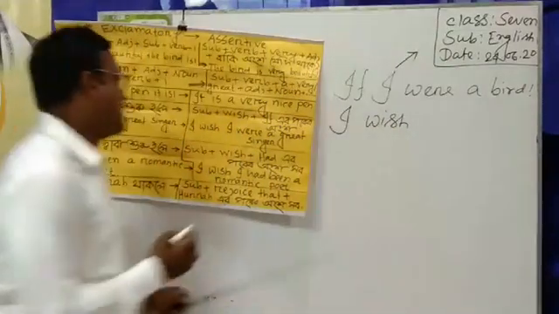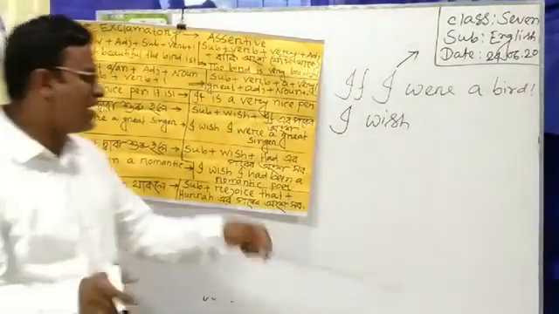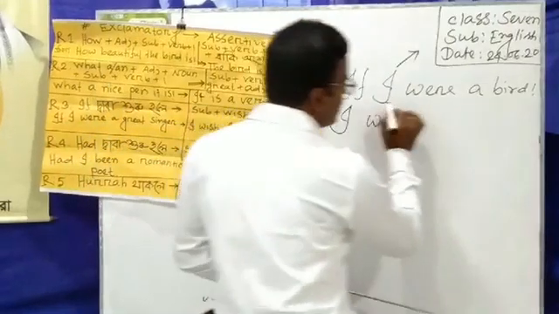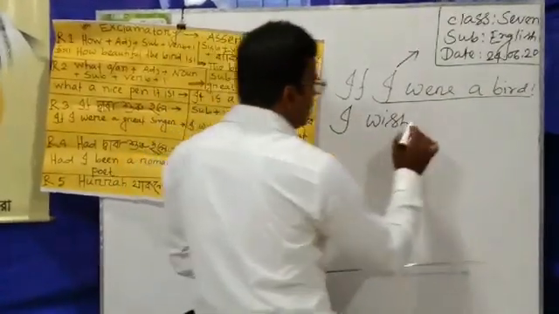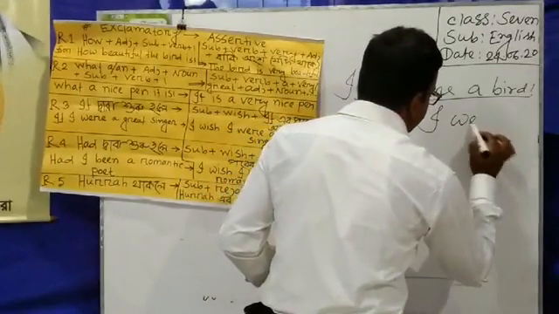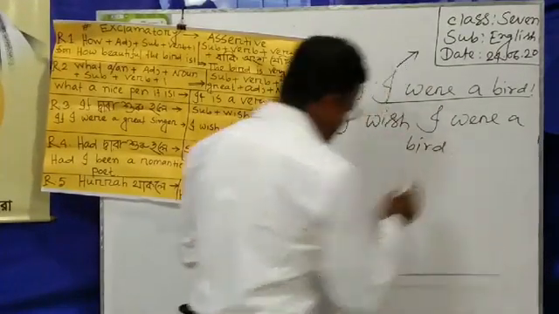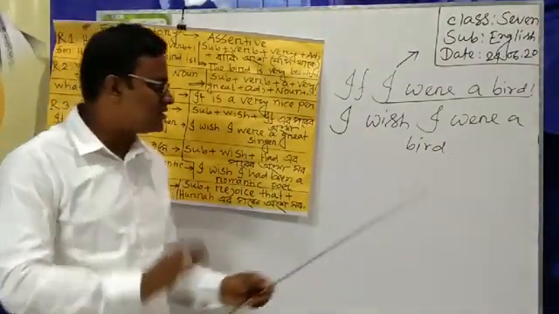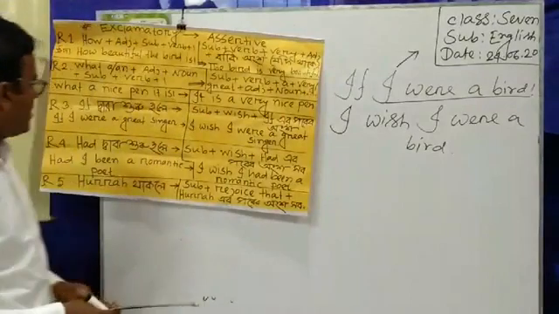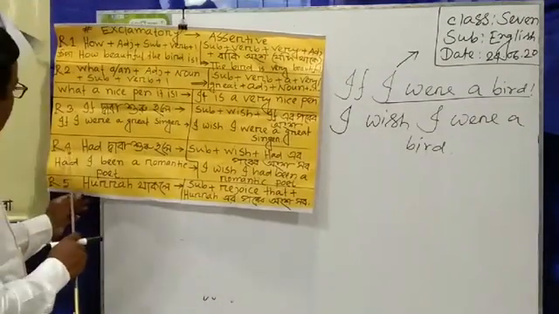I wish. And then if এর পরের অংশ, that means the latter part of it. The latter part of it is I were a bird. That's why I have to write I wish I were a bird. Dear student, you see here that we have written an assertive sentence in full form. I wish I were a bird. And then we have to go to rule number 4.